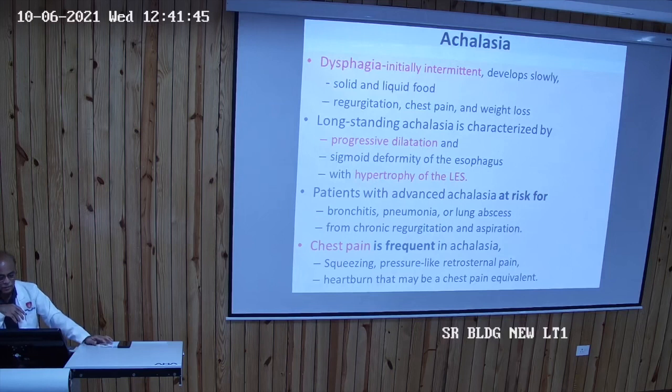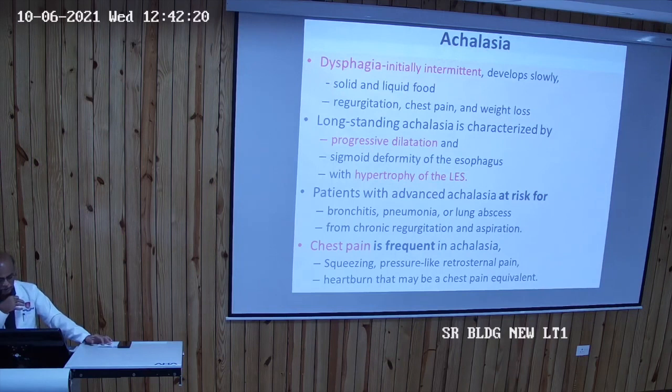So dysphagia is initially intermittent and develops slowly. It is to both solid and liquid food, because there is no organic obstruction, and there may be associated regurgitation, chest pain, and weight loss. Long standing, it will cause progressive dilatation of the esophagus and sometimes sigmoid deformity of the esophagus. So the esophagus may be dilated, with hypertrophy of the LES; the lower esophageal sphincter may be found hypertrophic.